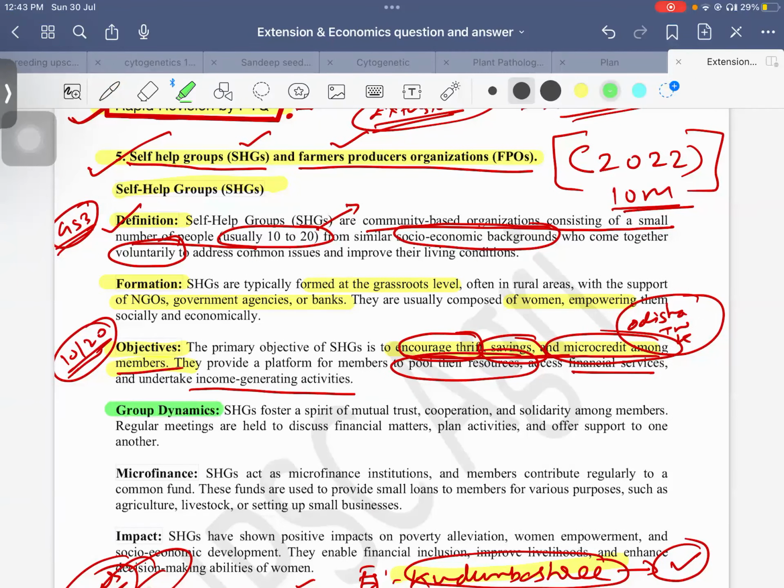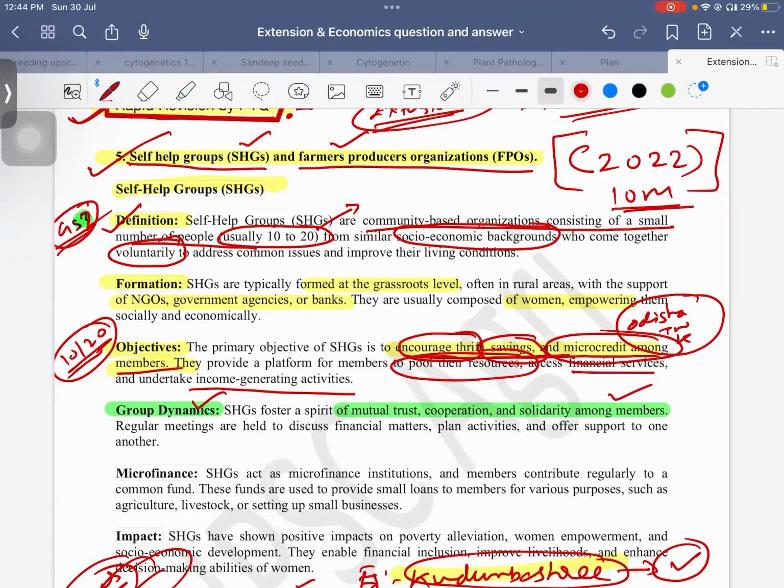And next, group dynamics, what is it based on? It is based on mutual trust, cooperation, and solidarity among members. If you remember 2023, in the prelims paper, we also had a question on SHGs and a similar option was given. So these are all integrated. It's very important even for your, sorry, it was not GS3, in GS2 it is there.